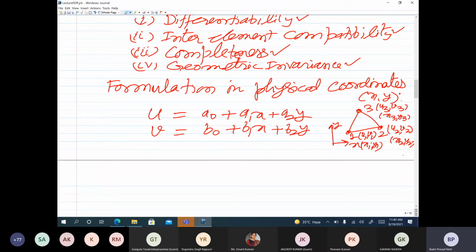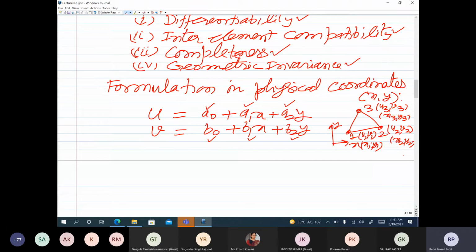So we have the primary variables, u and v, as the degrees of freedom at the corner nodes. That means within the element we have 3 unknowns u1, u2, u3, and in the approximate solution we also have 3 constants a0, a1, a2. So we can express a0, a1, a2 in terms of the 3 unknowns u1, u2, u3. Similarly in the approximate solution for v we have unknowns b0, b1 and b2, which can be expressed in terms of v1, v2 and v3. So the number of unknown constants in the approximate solution should match the number of unknown degrees of freedom for the element, that is the elemental degrees of freedom.